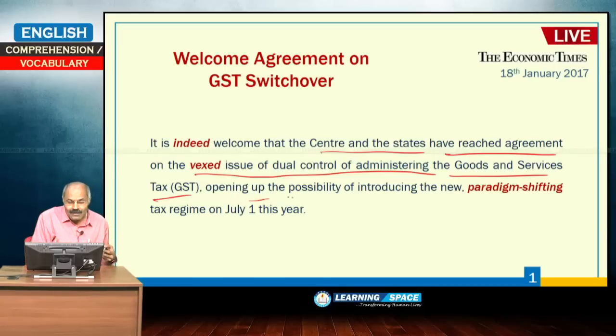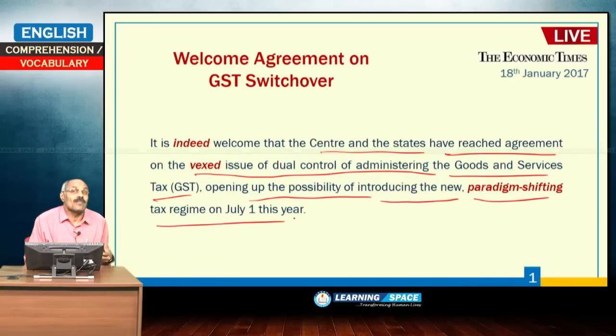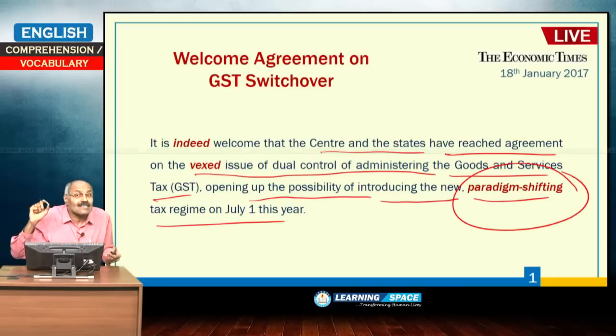So, opening up the possibility, because this issue is solved, that is why, opening up the possibility of introducing the new paradigm shifting tax regime. This word is very important, paradigm shift. Paradigm shift means it is something away from the normal working, something away from the conventional. Previously, there used to be a number of indirect taxes across the country. Now, they are going to be replaced by goods and services tax. So, this is paradigm shift. Shift from conventional working. Under those circumstances only this is to be used.